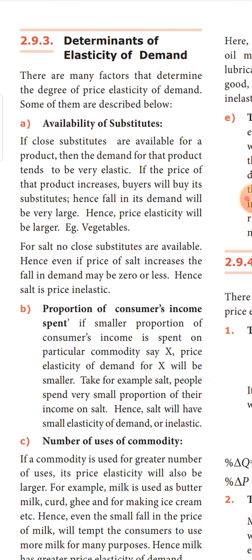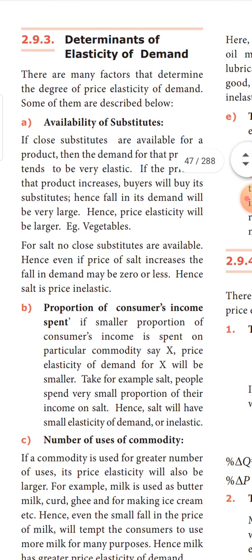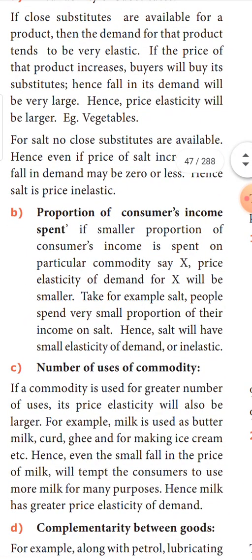So when the price of salt increases, people will buy the same level of quantity of salt only. Suppose the price of salt falls down, will we buy more? Will we buy and stock 10 kgs and 20 kgs of salt? Definitely we will not, because we cannot use more than a certain quantity of salt for our food. So when the product does not have any substitute, definitely the demand for that product is said to be inelastic. It is said to be price inelastic.